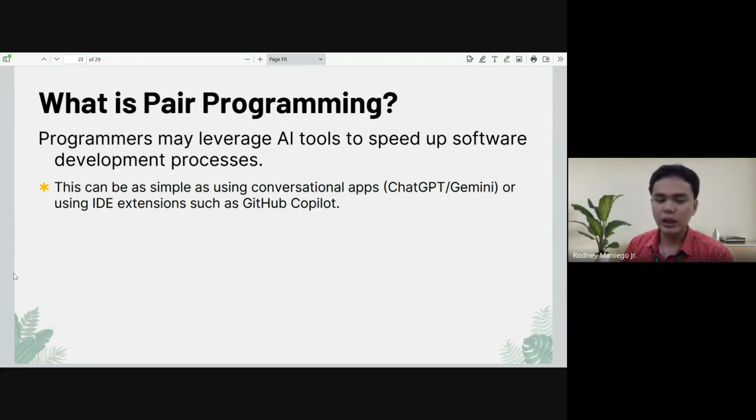We can use free versions or free tiers of ChatGPT. We have this integrated in Colab, or you can copy and paste through ChatGPT or Gemini and other AI platforms for coding.